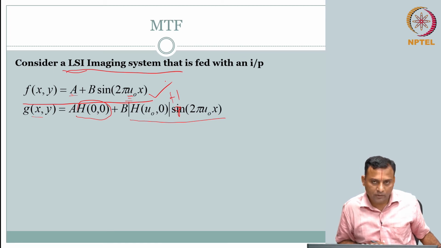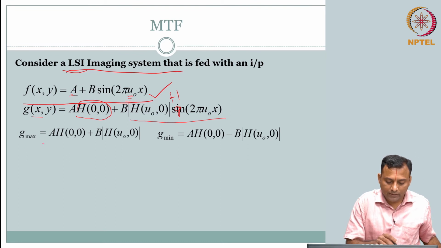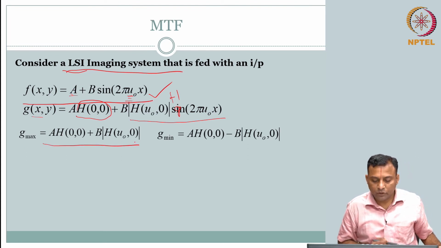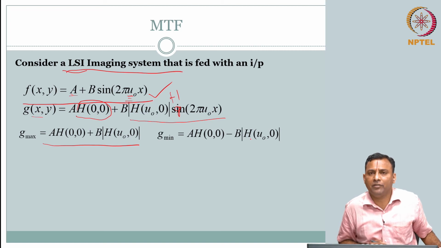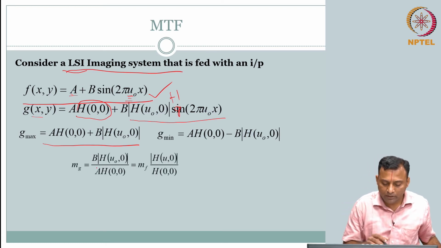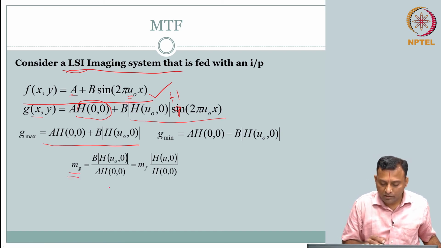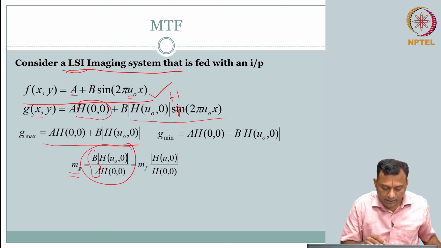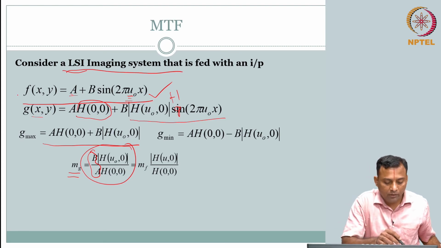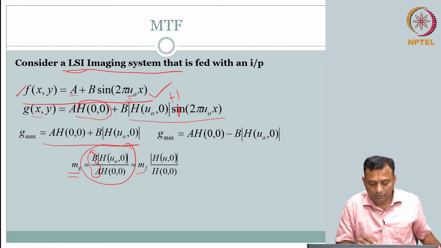Can you write? Okay. G max is this guy, because sine will be maximum, and g min will be, sine will be -1. So, straightforward. Now our interest is getting m suffix g. If you do g max minus g min by g max plus g min, m suffix g will come out to be like this. Immediately here you can recognize B by A from the previous slide, which we know is from the input m suffix f.